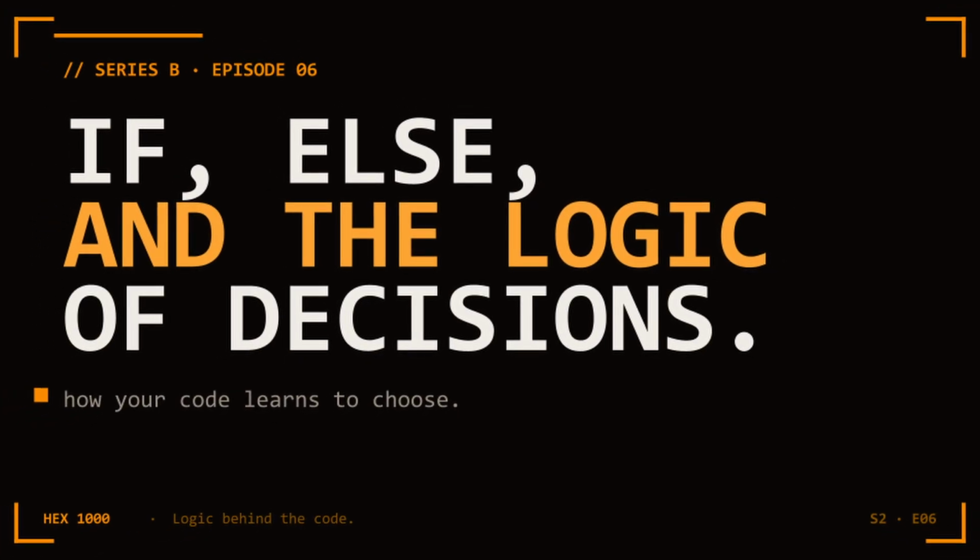Right now, your code runs from top to bottom, every time, every line. But real programs don't work that way. Real programs look at the world and decide. They branch, they choose, they skip. Today, we add the most important thing missing from your Python: the ability to make decisions.